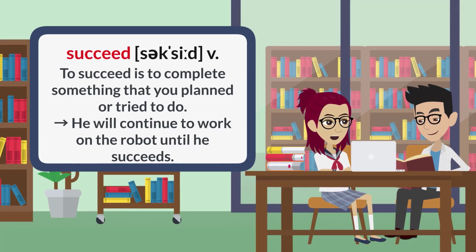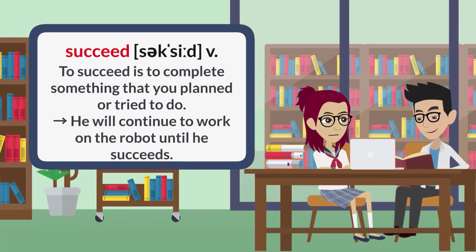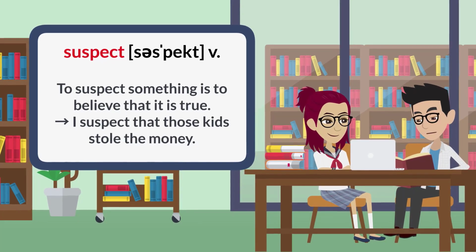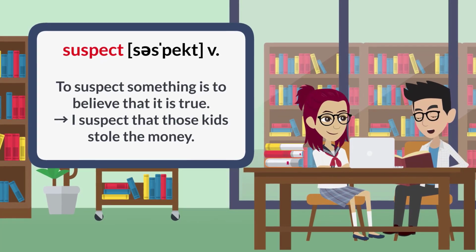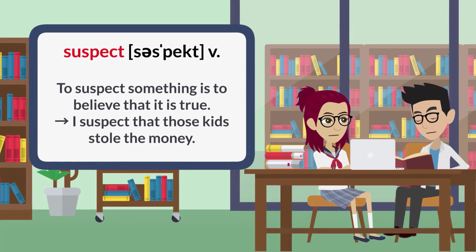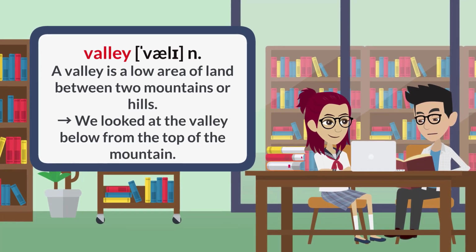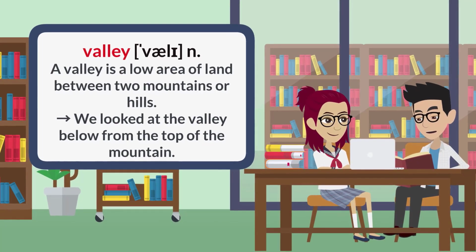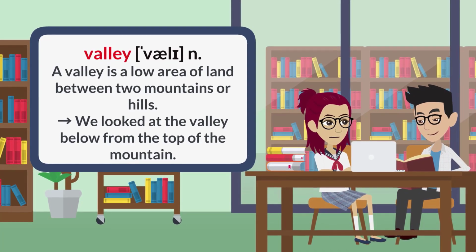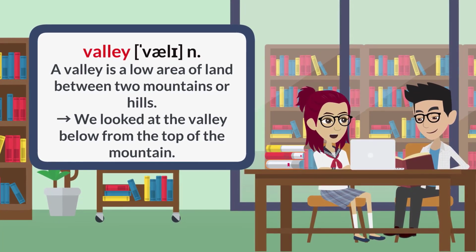He will continue to work on the robot until he succeeds. Suspect. To suspect something is to believe that it is true. I suspect that those kids stole the money. Valley. A valley is a low area of land between two mountains or hills. We looked at the valley below from the top of the mountain.